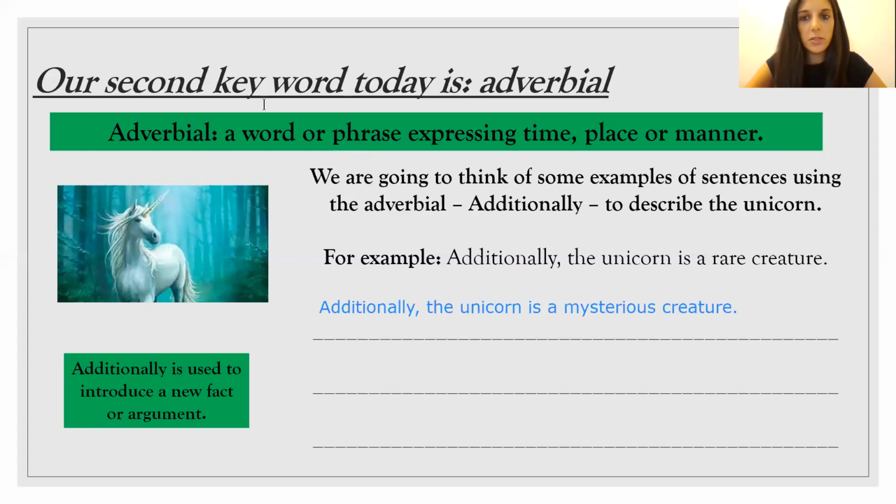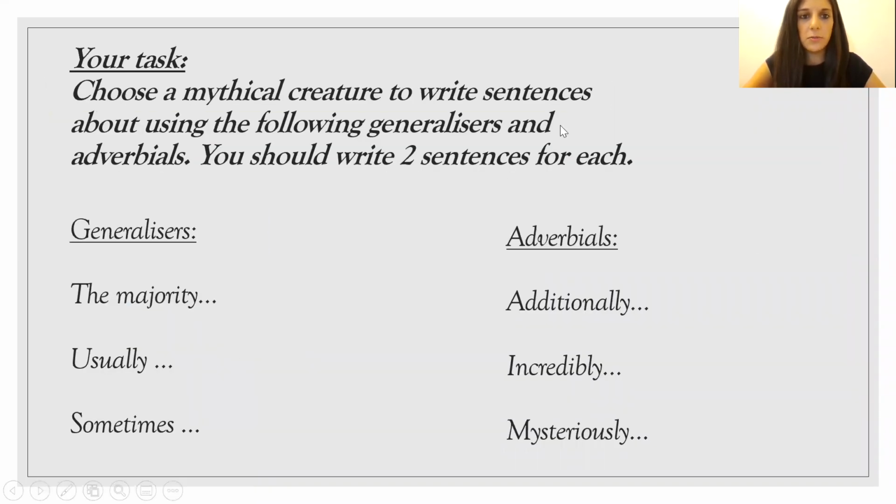So I've given you 2 examples of what we are doing today. What I would like you to do then as your activity is to choose a mythical creature to write sentences about using the following generalizers and adverbials. So whichever mythical creature you might choose, it might be one from that page in the PowerPoint, it might be another one that you've thought of. And I want 2 sentences for the majority, 2 sentences for usually, 2 sentences for sometimes, 2 sentences for additionally, 2 sentences for incredibly, and 2 sentences for mysteriously.